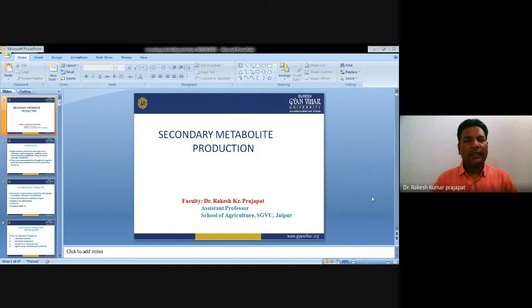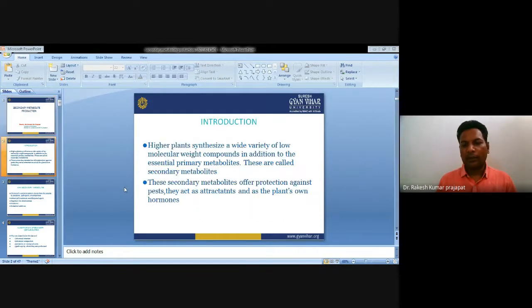So in this class, we will discuss secondary metabolite production through tissue culture. What is a secondary metabolite? How can we produce different secondary metabolites by using cell culture lines? And what are the advantages of secondary metabolite production using cell culture? We all know about secondary metabolites, but what exactly is a secondary metabolite? Let's start with the introduction.